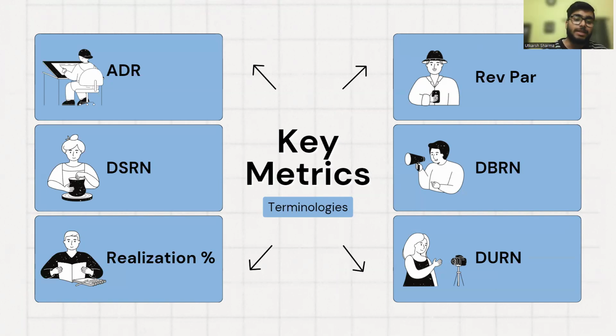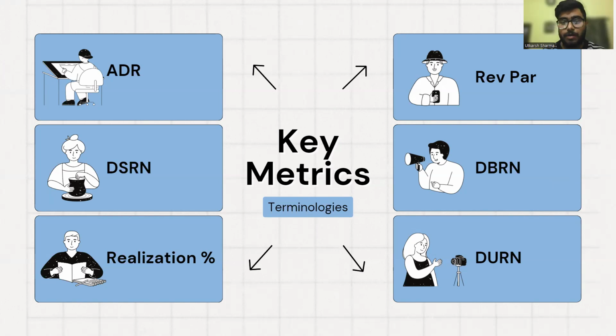So what is ADR? ADR is the average daily rate. It tells us about the average paid room rate sold in a given time period. Then DSRN means the daily sellable room night, and this metric tells us on average how many rooms are ready to sell for a day in a given time period. Then realization percentage is the successful checkout percentage in overall booking.